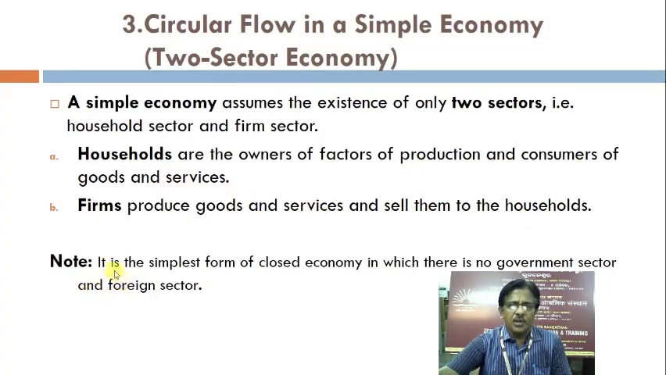Note, for your simplification of understanding, it is the simplest form of closed economy. That means this two-sector economy or simple economy is the simplest form of closed economy in which there is no government sector and foreign sector. There are only two sectors, that is households and firms, in a two-sector economy, and it is also known as simple economy.